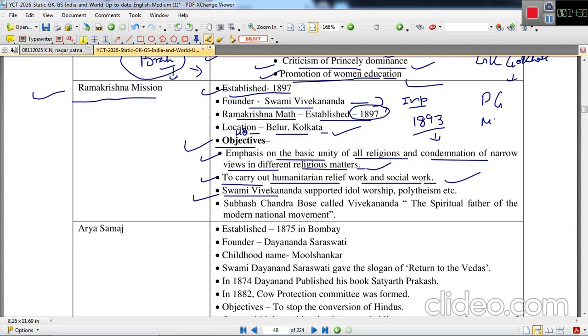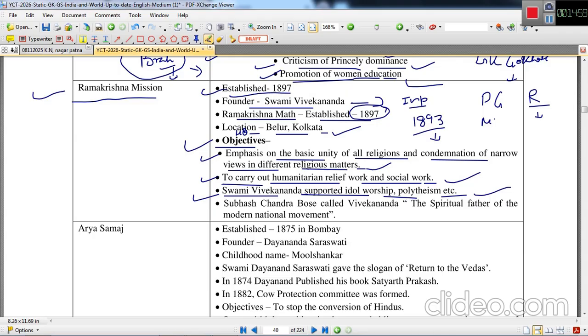Swami Vivekananda supported idol worship and polytheism also. So see, there are ideological differences also. Rajaram Mohan Roy was against idol worship. He was a propagator of monotheism, whereas Swami Vivekananda was absolutely opposite to the ideology of Rajaram Mohan Roy.